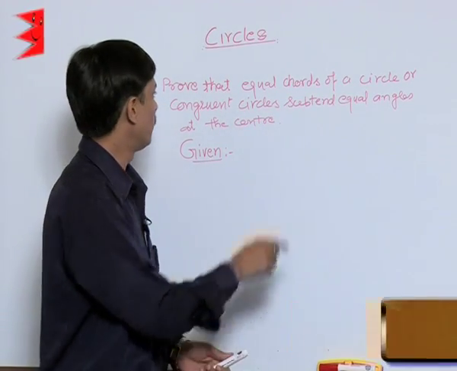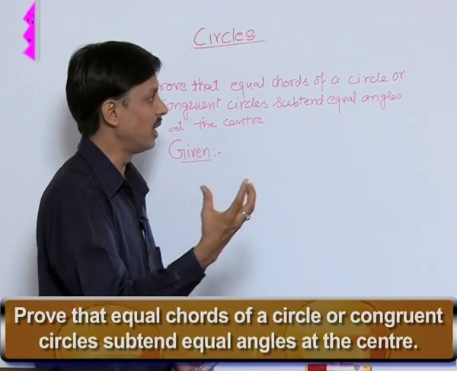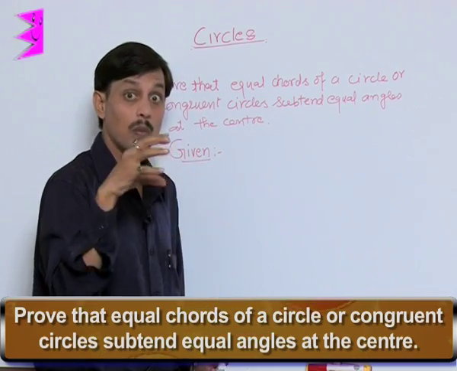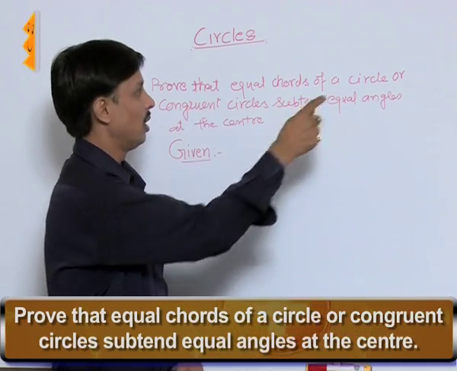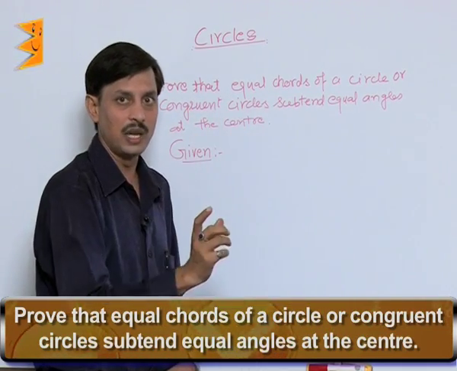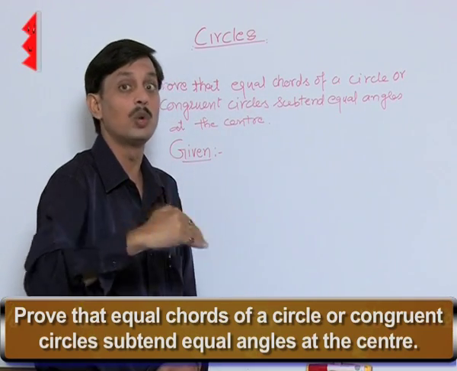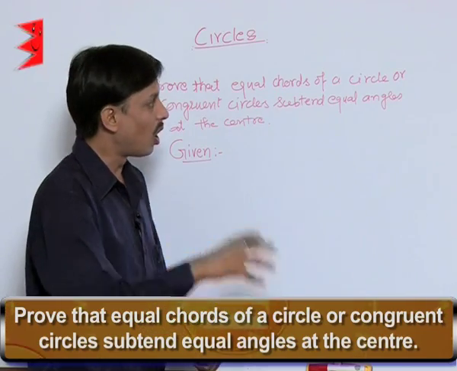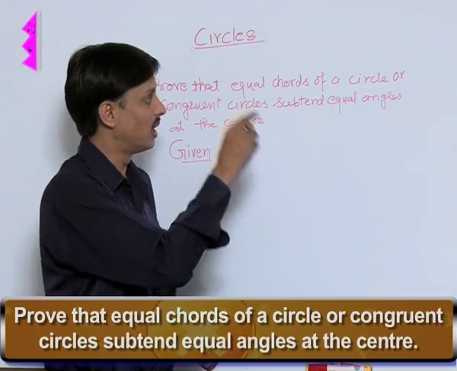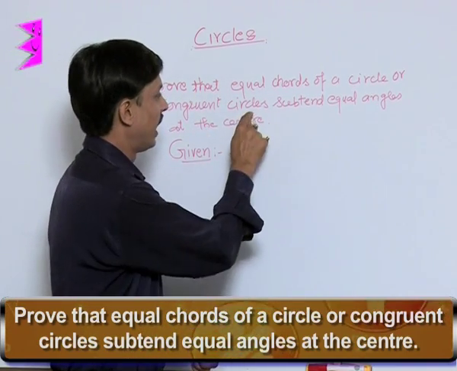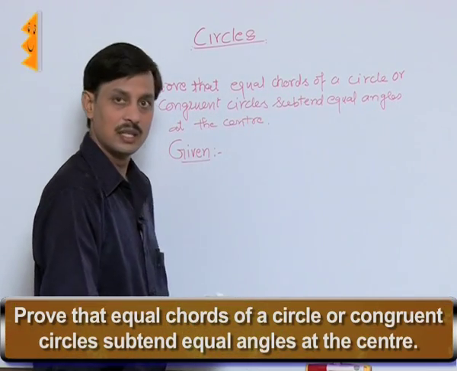I am taking the first one: prove that equal chords of a circle, that means in a circle if two or more chords of equal length are drawn, or in congruent circles, then these chords subtend equal angles at the center.